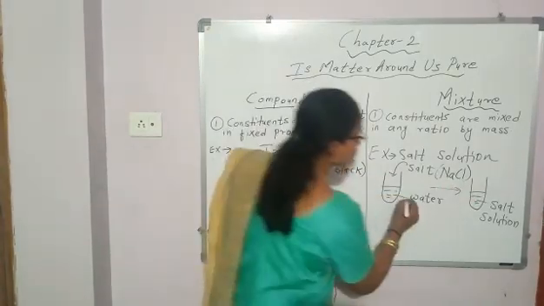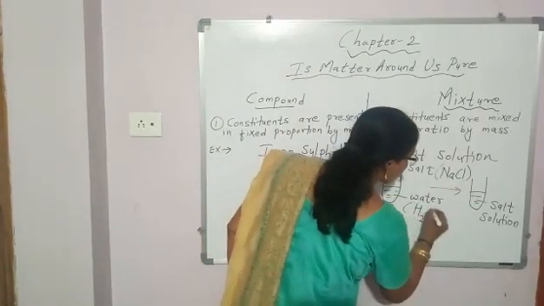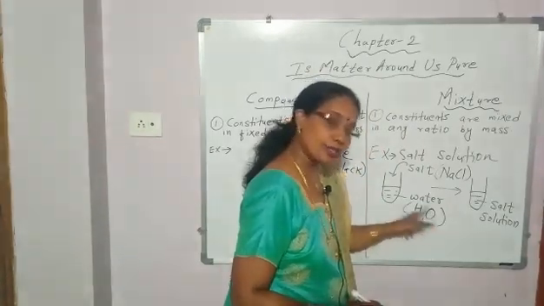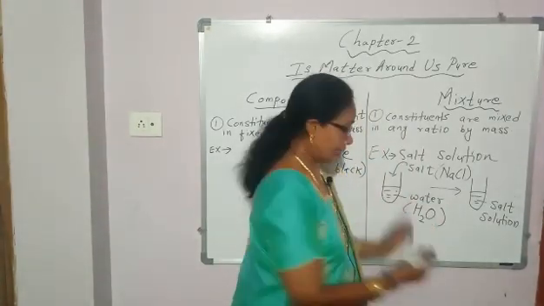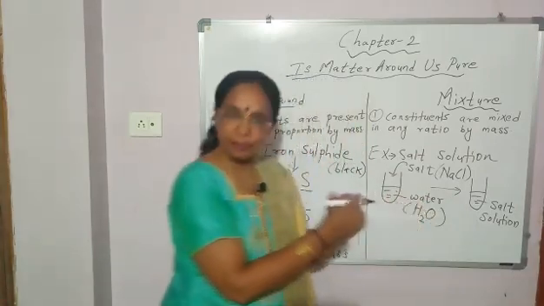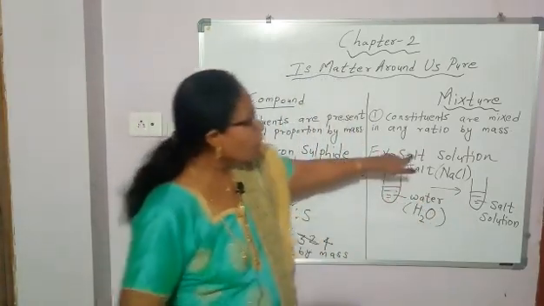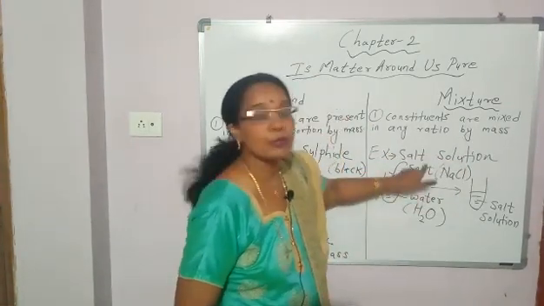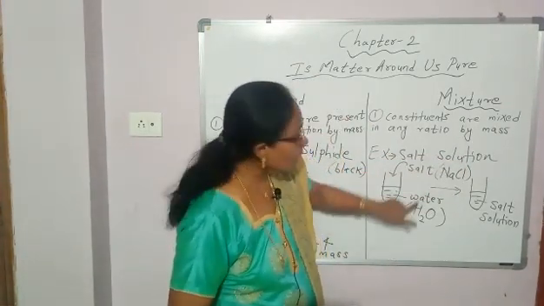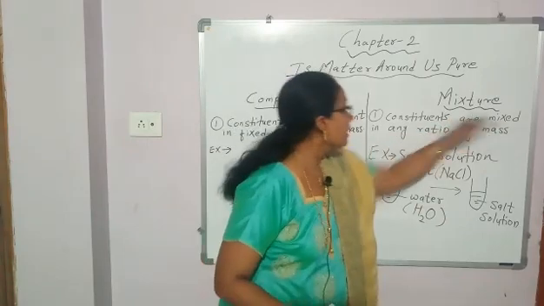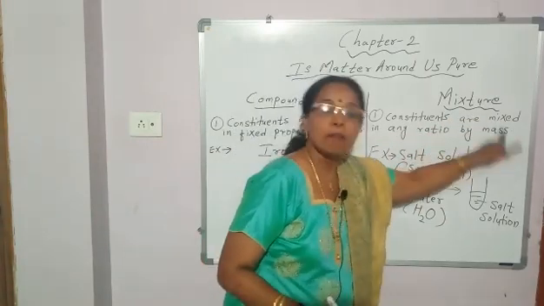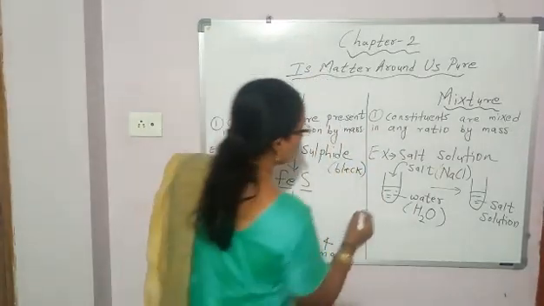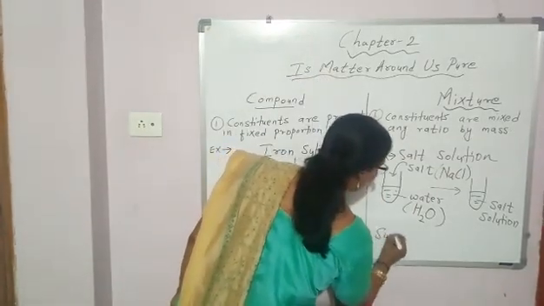What is water? H2O. Here also water is made up of two different elements, so this is also a compound. These two elements are combined together in fixed proportion by mass. So salt solution is a mixture made up of two compounds, and these two compounds are mixed in any ratio by mass. Okay. Second example, sugar solution.